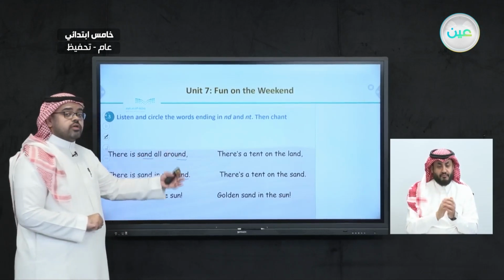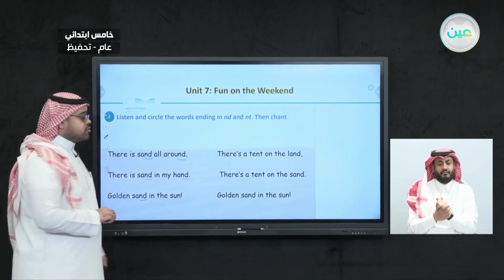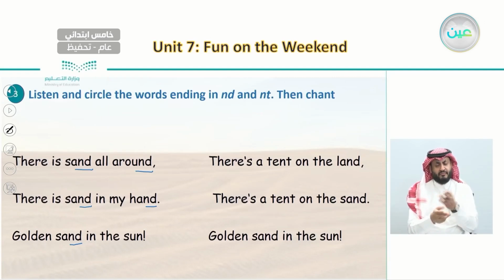Now let us move on to the second part and find out what are the words that end with NT. Let's choose a different color this time. Let's choose red. There is a tent on the land. Here tent ends with NT and land ends in ND. And there is a tent on the sand.